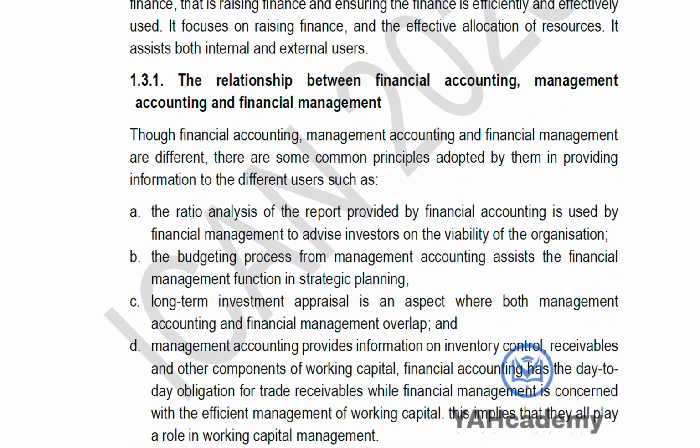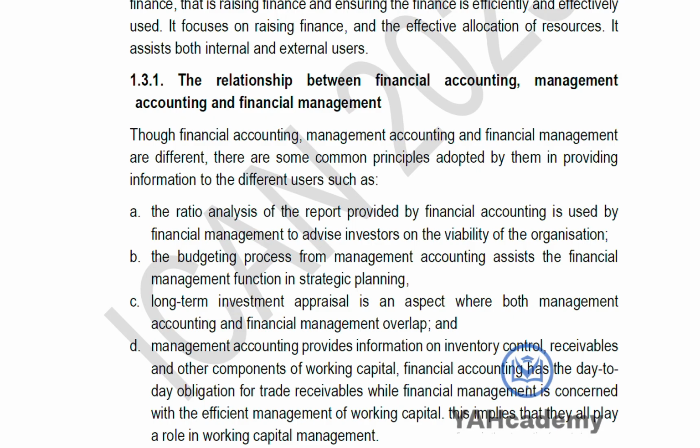So now, what is their relationship? We've seen their differences. Now, what is their relationship? One, the ratio analysis you get from your financial reporting, we're talking about your EPS, your DPS, all investor ratios, are used to make decisions in financial management. That's what you use to advise your investors, or what your investors see and are willing to invest in your organization. These ratios are gotten from financial reporting.